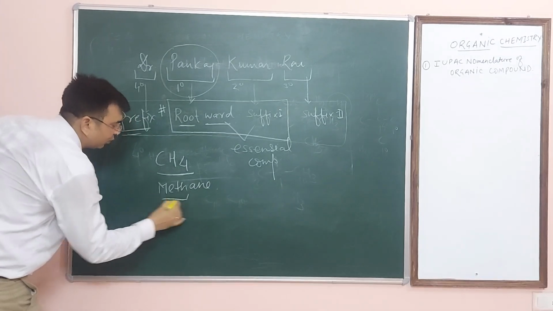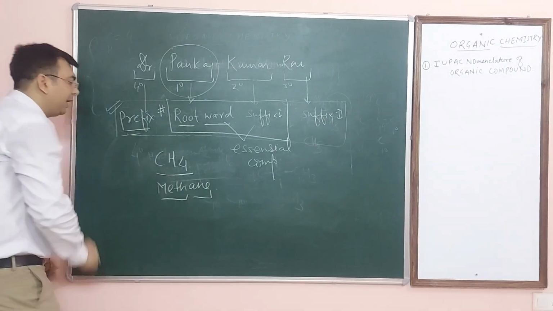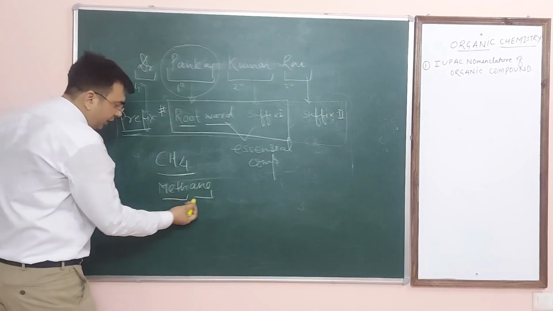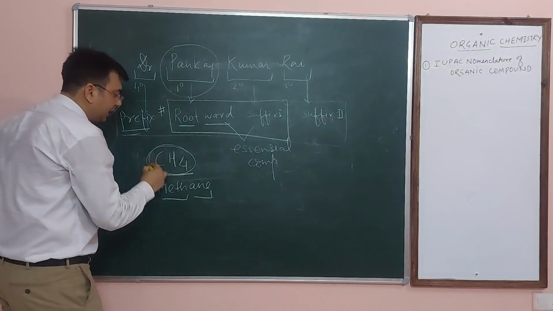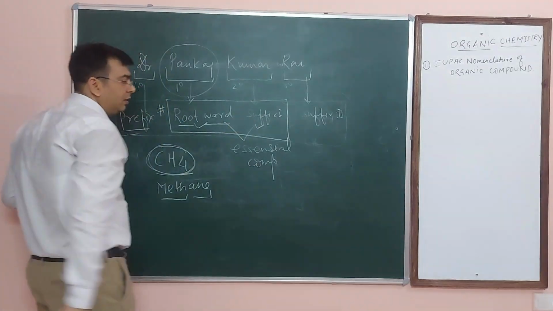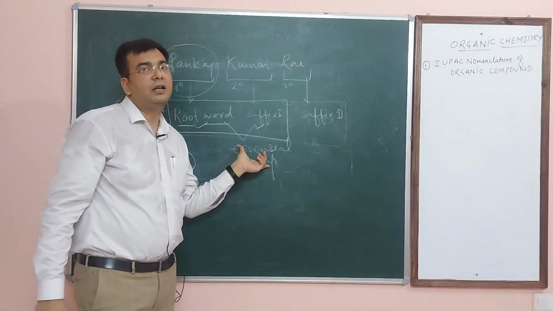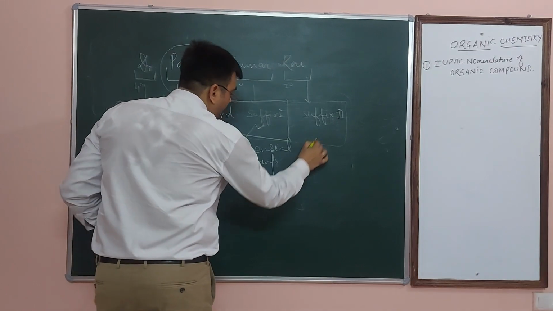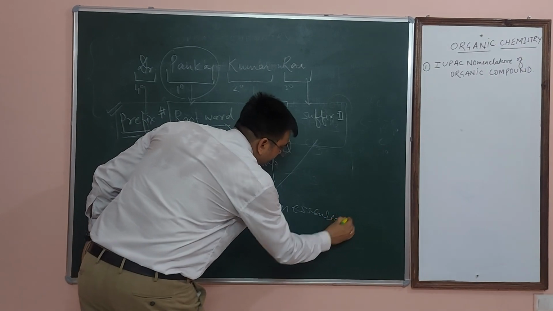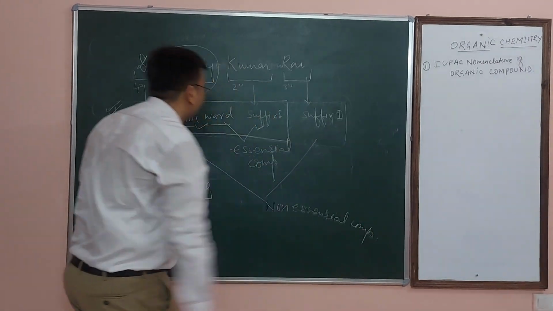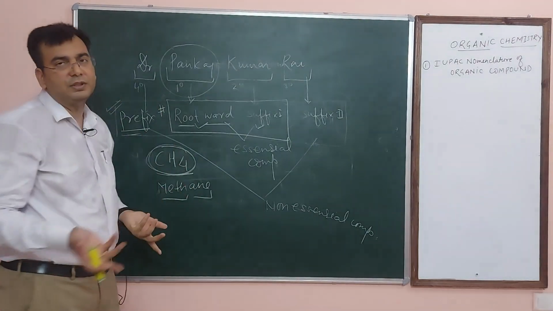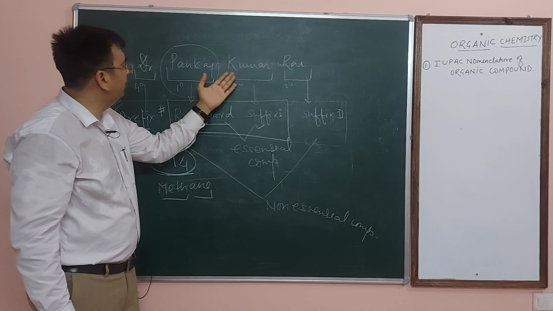This one is known as the root word and this one is known as suffix first. So even the smallest organic compound, methane, has 2 components. Write any organic compound on the board, at minimum it will have 2 components, root word and suffix first. These are known as essential components, and the other 2 are known as non-essential components. They may be present, they may not be present. We write the name with only these, that is sufficient.